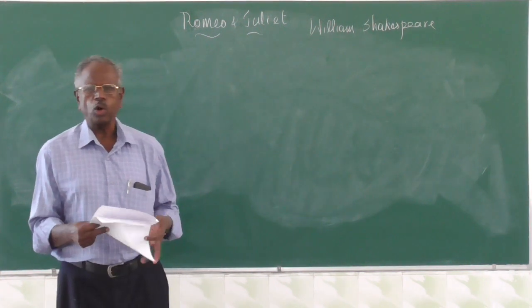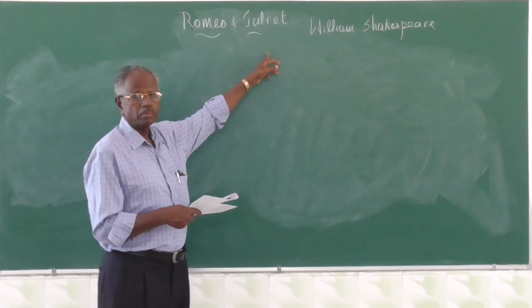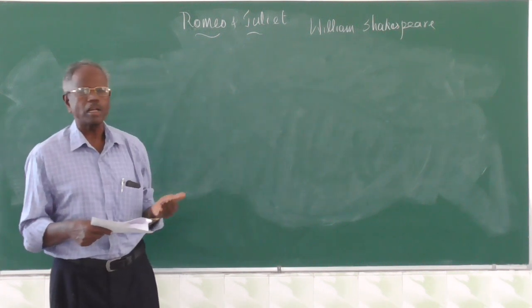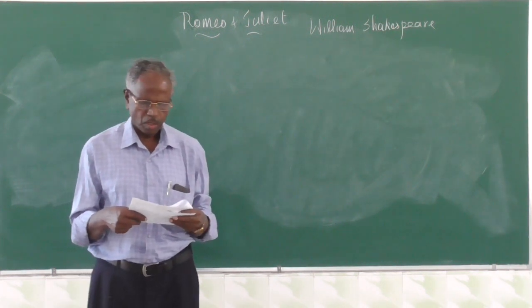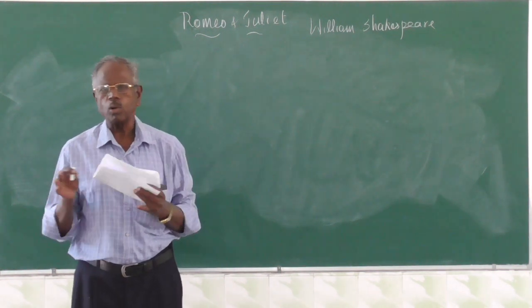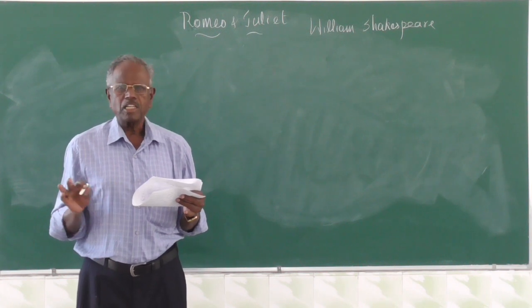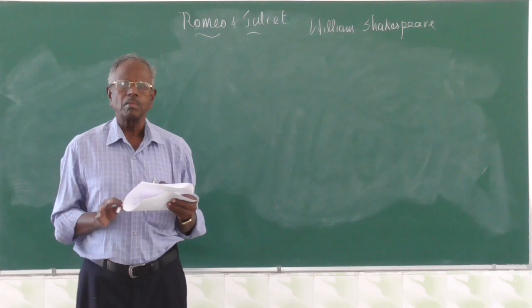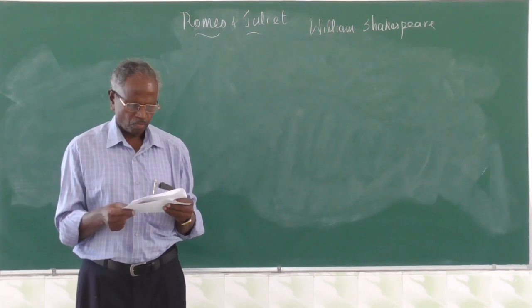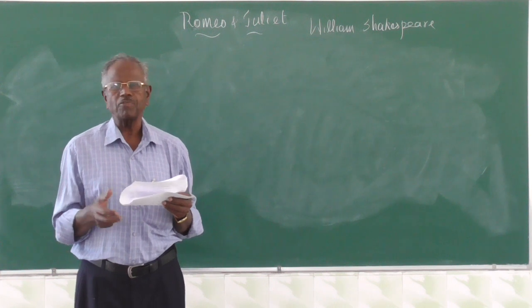And now we go to the poem, that is Romeo and Juliet. It's an extract, it's a play written by William Shakespeare. It's a romantic tragedy. It is a romance and also a tragedy. Then the dramatis personae means who are the characters in the play. There are 2 families, the Montague family and the Capulet family.